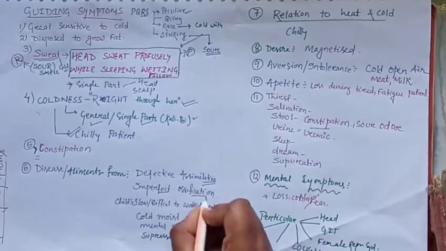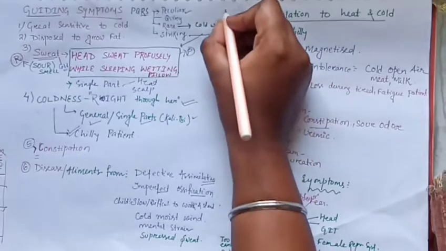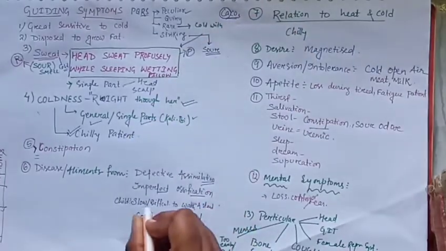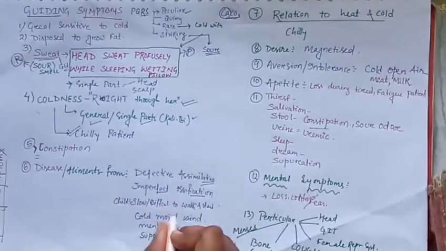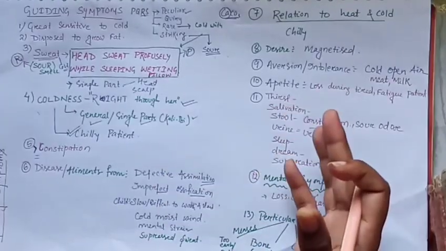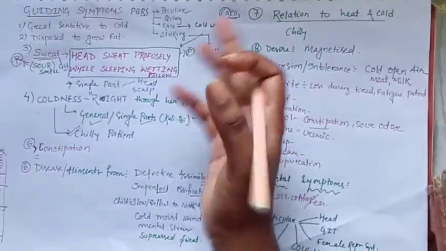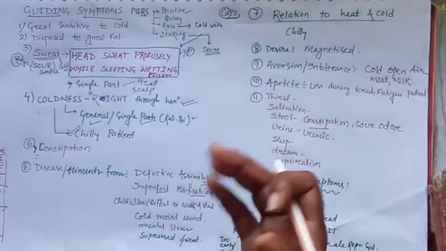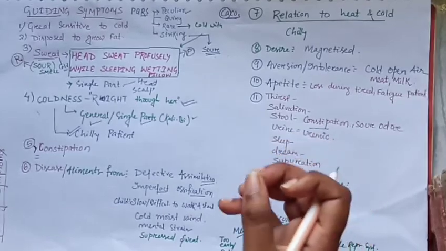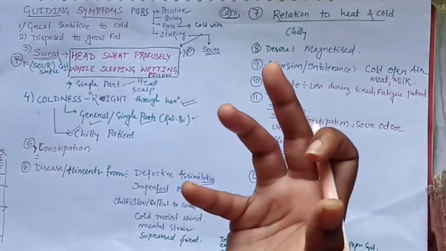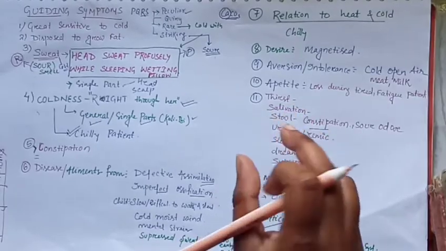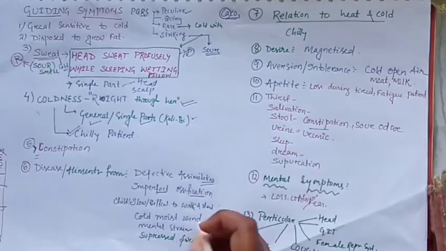Then imperfect ossification. Calcarea carb is CaCO3, it contains calcium. That's why for all persons having bone-related disorders, we also give Calcarea carb. Imperfect ossification means the bones are not ossified properly, or in some place of the bone more calcium deposition occurs and in some place there will be no calcium, or the bone becomes demineralized. That is the meaning.